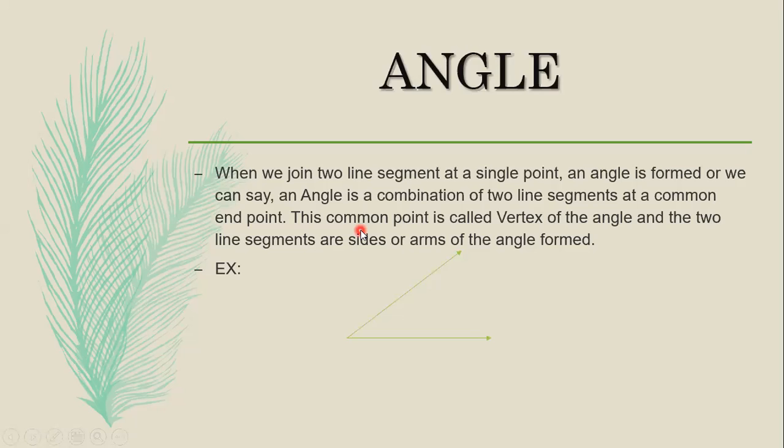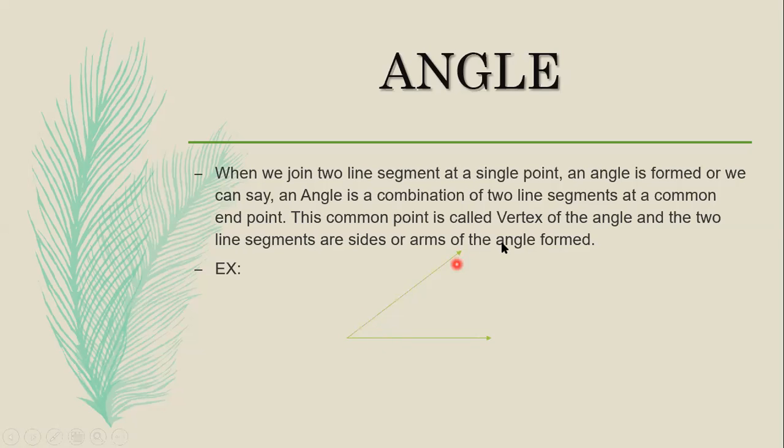So next is angle. How is an angle formed? When we join two line segments at a single point, an angle is formed, or we can say an angle is a combination of two line segments at a common end point. This common point is called the vertex of the angle, and the two line segments are the sides or arms of the angle formed. So what do we mean by angle? It means when two rays meet at one point, we can say an angle is formed.